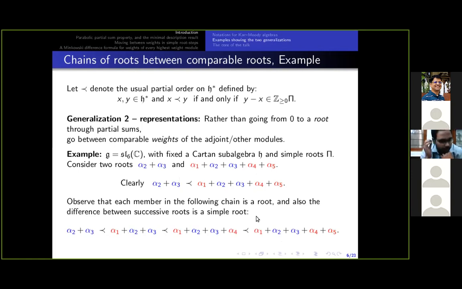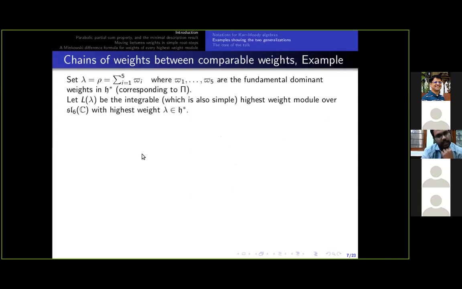Now, this example is for the adjoint representation over SL6C. So let me show the same phenomenon for a highest weight module, and I am keeping the Lie algebra the same, SL6C. I need a few more notations again.